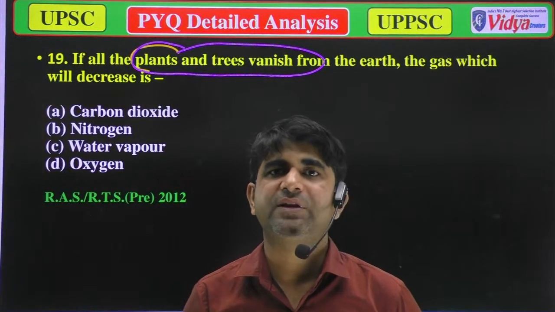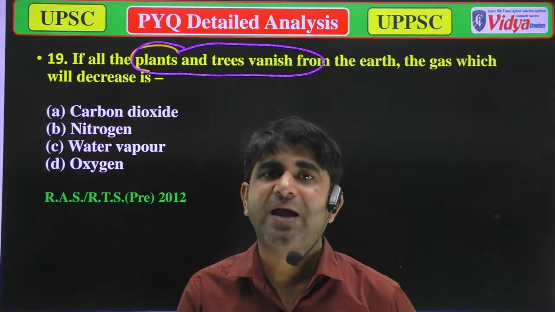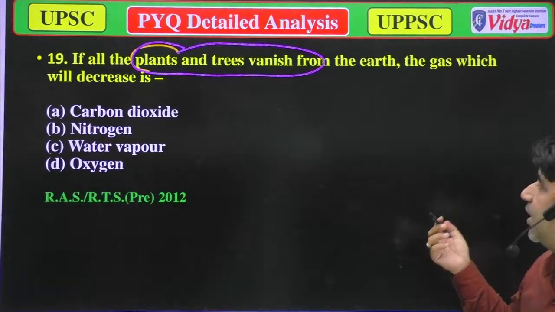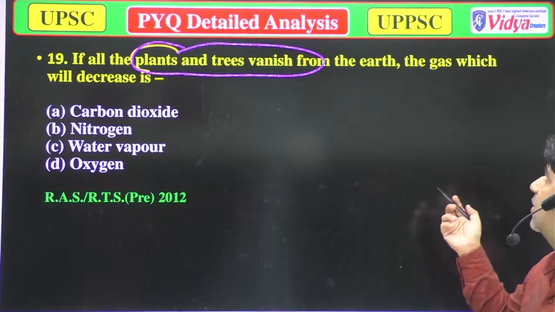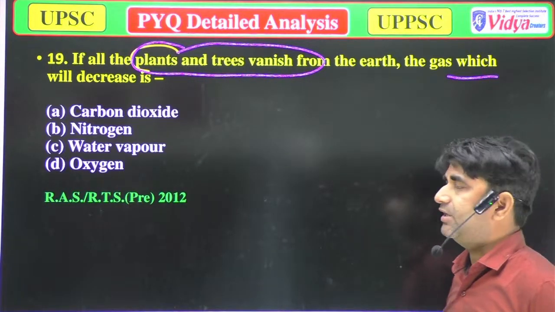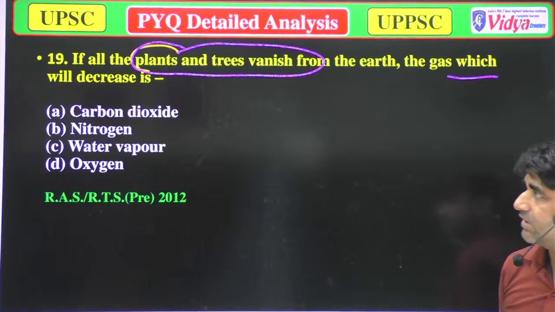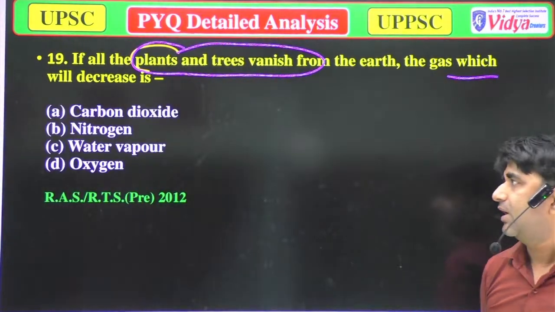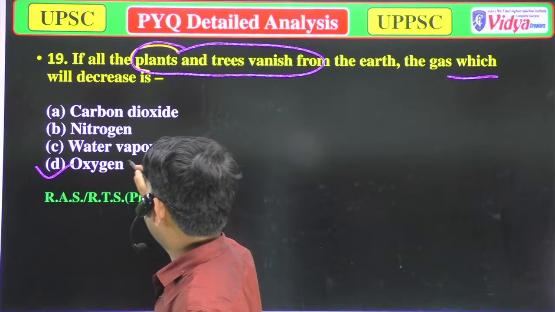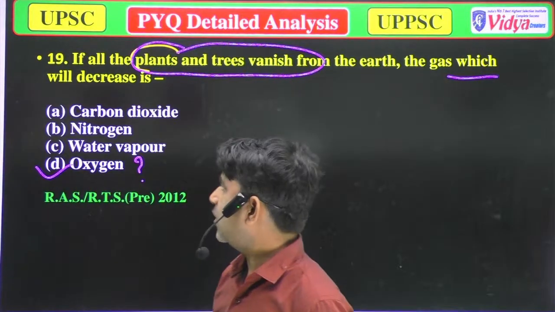So what will be its impact on the earth? Options are, A, carbon dioxide, B, nitrogen, C, water vapor, and D, oxygen. So in that condition, the amount of oxygen will decrease very fast. So option D will be correct.